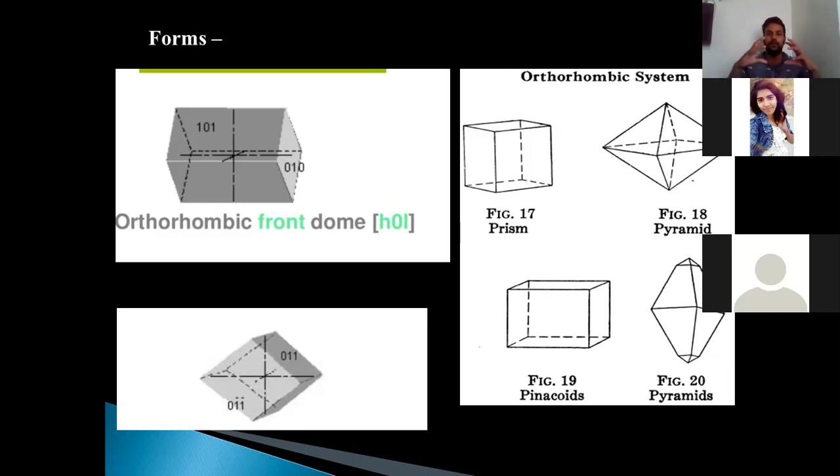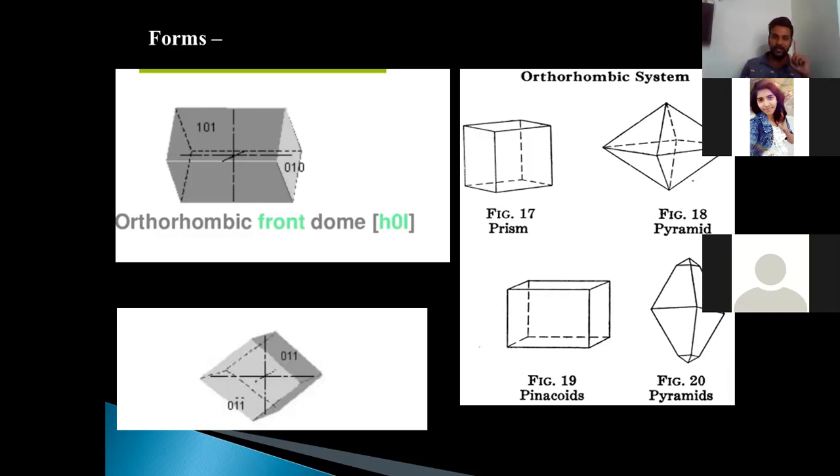So the macrodome is an open form, but if you combine it with the brachypinacoid, it will become closed. The brachydome is an open form of 4 faces. If you combine it with the macropinacoid, it will develop into a closed form. Other examples are prisms, pyramids, and pinacoids.